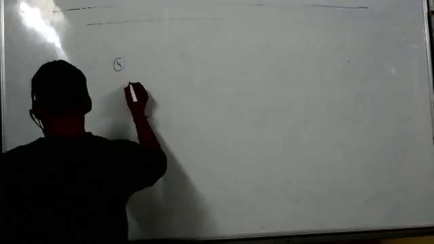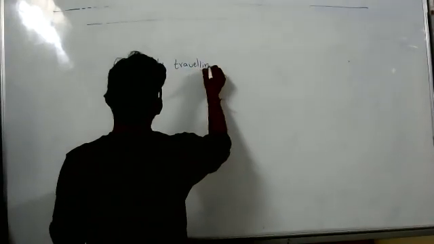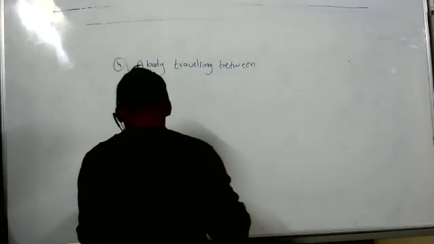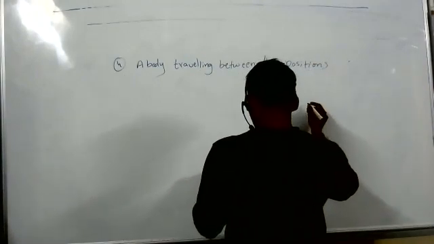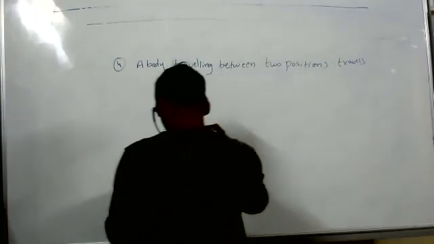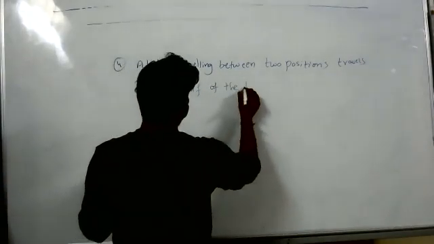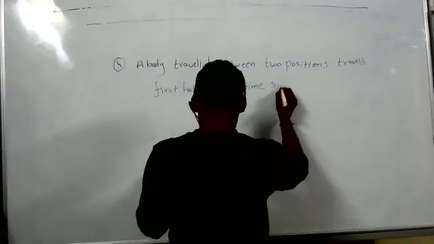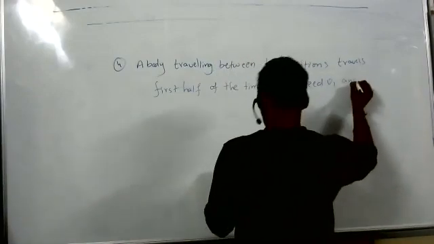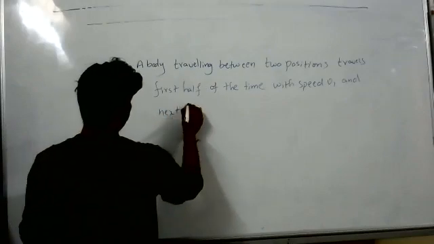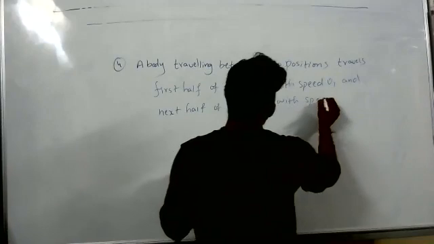Next, number 4. A body traveling between two positions travels the first half of the time with speed V1 and the next half of the time with speed V2.